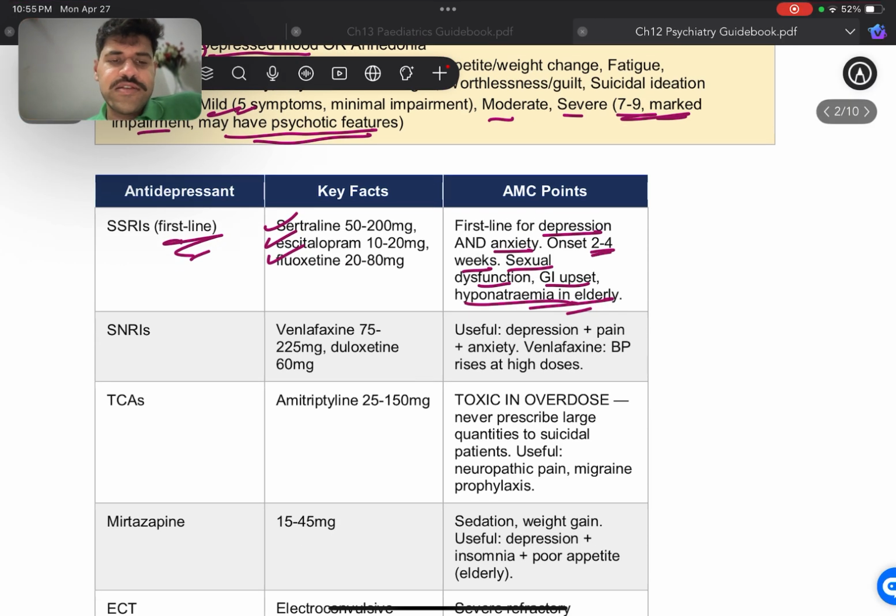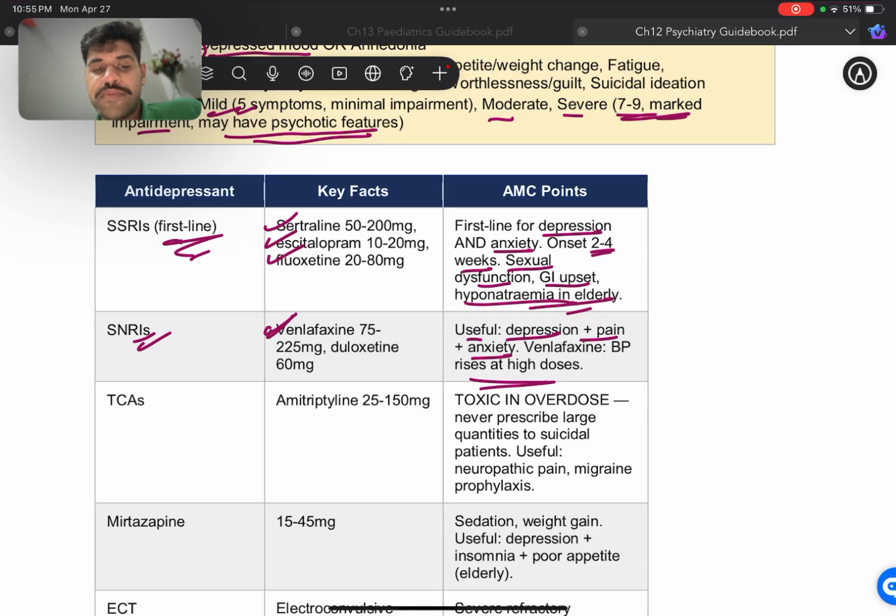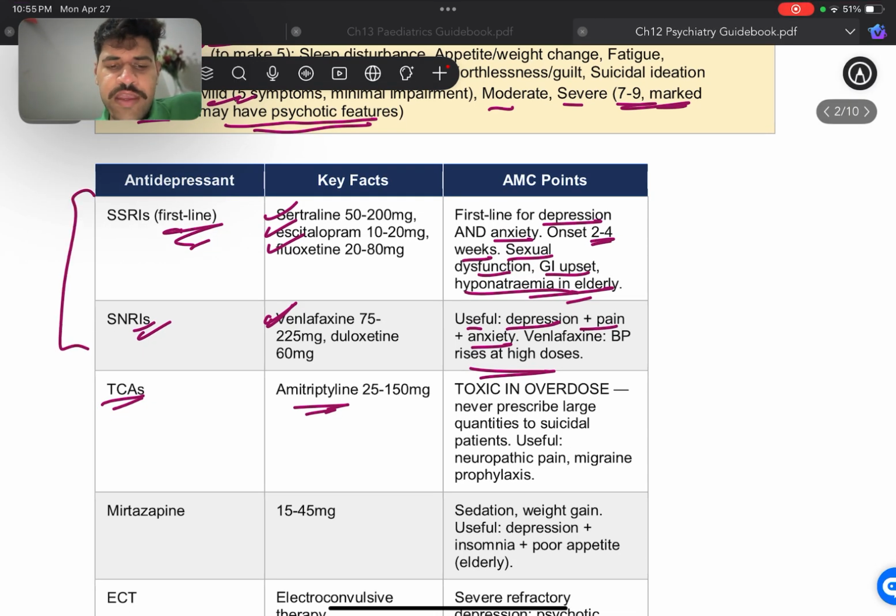Now, SNRIs come after SSRIs, right? So venlafaxine is the one that they usually commonly ask for, and it's useful for depression, pain, and anxiety. All right. Now, with venlafaxine, the side effect is that BP is going to rise at high doses, so you have to keep a check on the BP and the dose that the patient is taking. Now, for the tricyclic antidepressants, we have amitriptyline. I've not seen a lot of questions about TCAs, so usually the questions are about these two. Now, the thing that they like to ask about for TCAs is that they are toxic in overdose. All right, so what quantity is there?